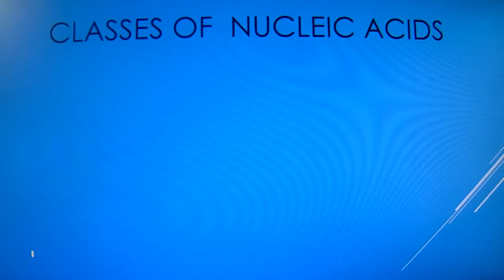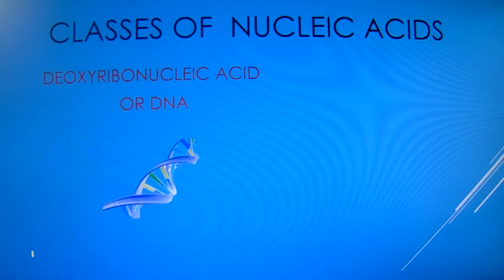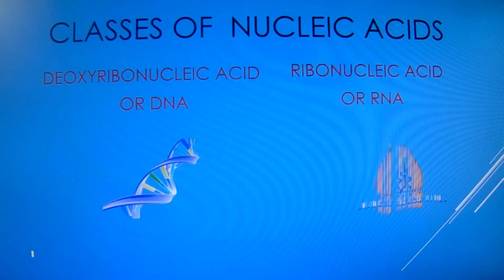And now we go to the classes of the nucleotides. There are two types of nucleic acids: deoxyribonucleic acid or DNA and ribonucleic acid or RNA. DNA is the master blueprint for life and constitutes genetic material in all free living organisms and most viruses. RNA, on the other hand, is the genetic material of certain viruses, but it is also found in all living cells where it plays an important role in certain processes such as making of proteins.